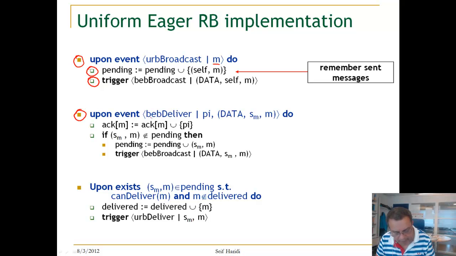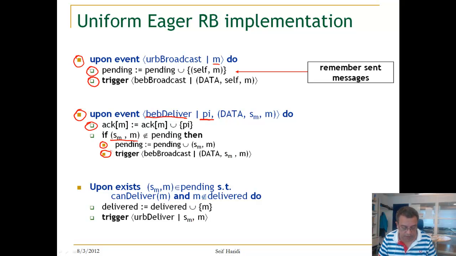Whenever we get a delivery from the best-effort broadcast, we acknowledge that we have received a message from Pi and add it to the set of processes corresponding to this message. And if the message is not already in the pending set, we add it to the pending set, and then we trigger again a BEB cast. So this is the BEB cast that goes to everybody else. It's only done the first time the message is not in the pending set.